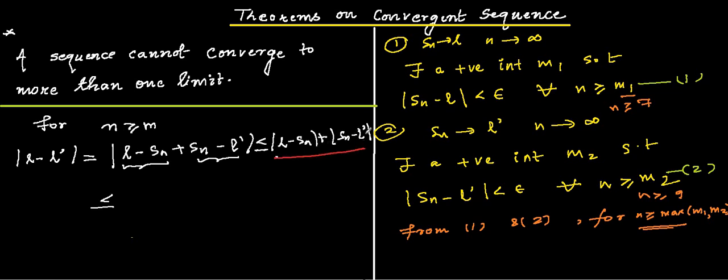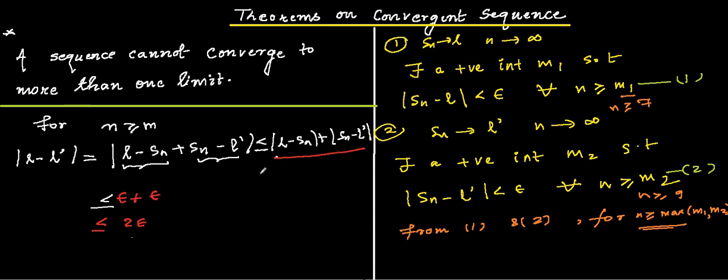But what we know is that mod of L minus Sn is less than epsilon, and Sn minus L dash is also less than epsilon. So this whole value is going to be less than or equal to 2 epsilon.